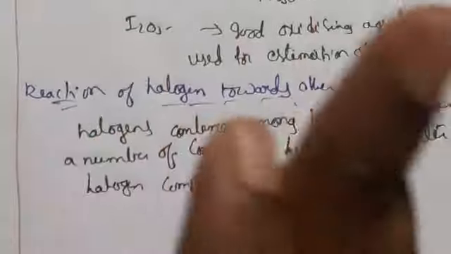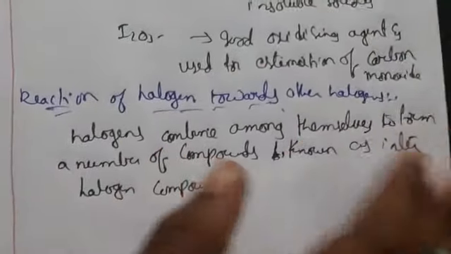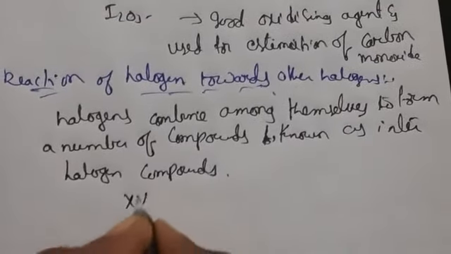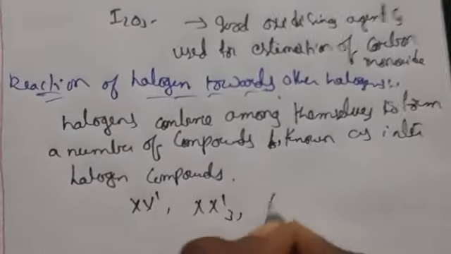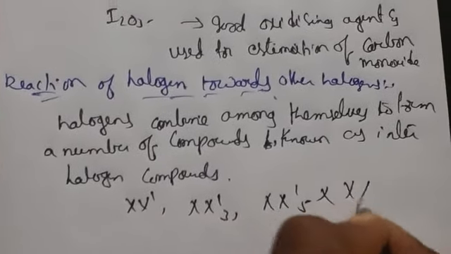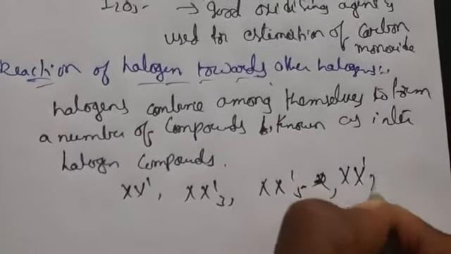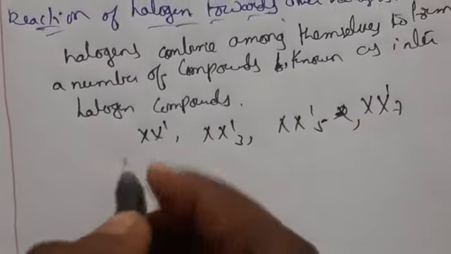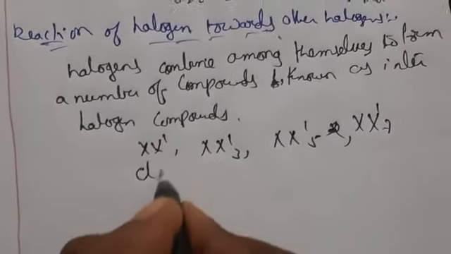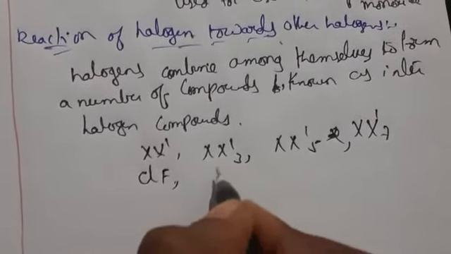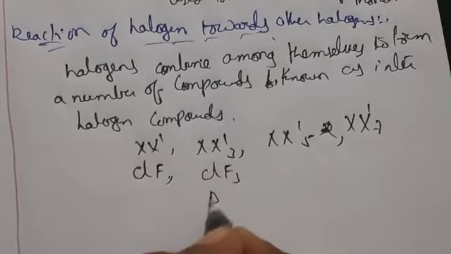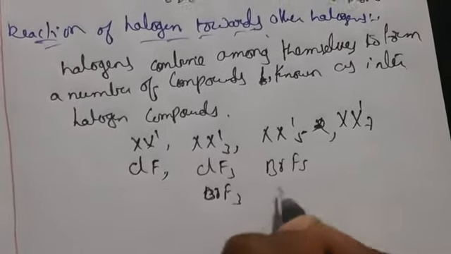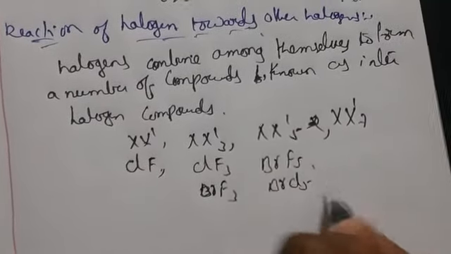We are combining two halogens, that's why we call them interhalogens. The types are XX', XX'3, XX'5 and XX'7. These are all halogens. Examples are ClF, ClF3, BrF3, BrF5, BrCl5.